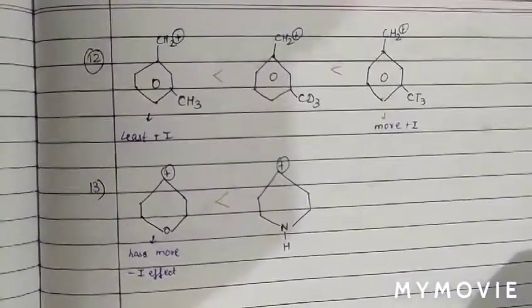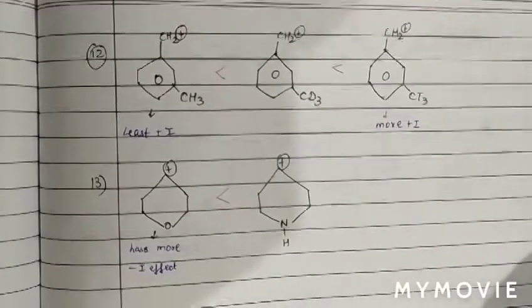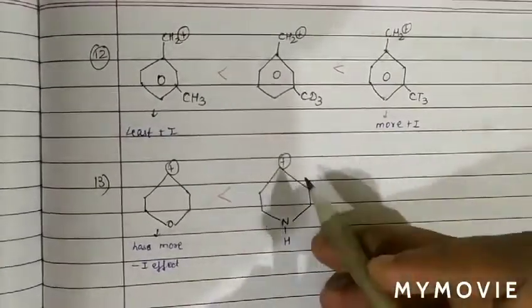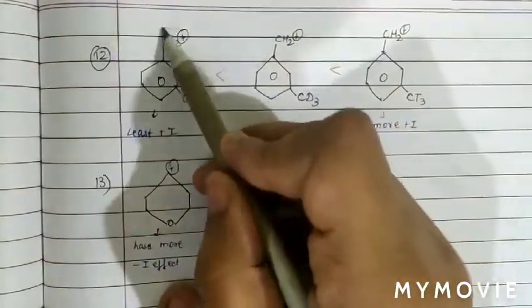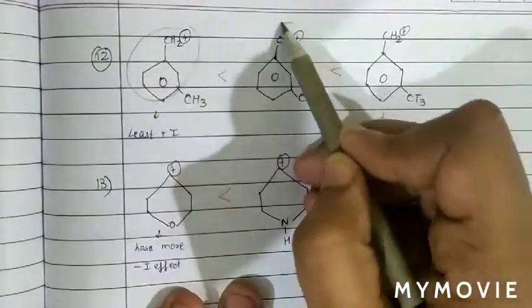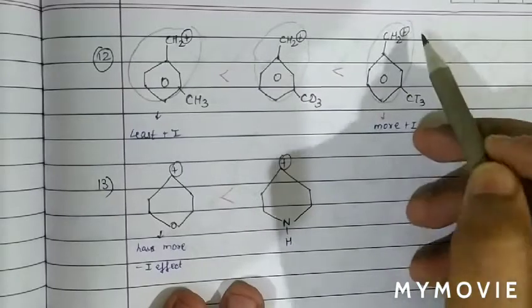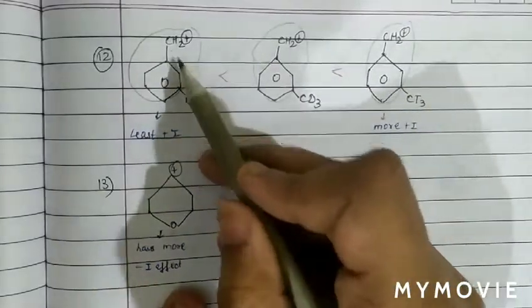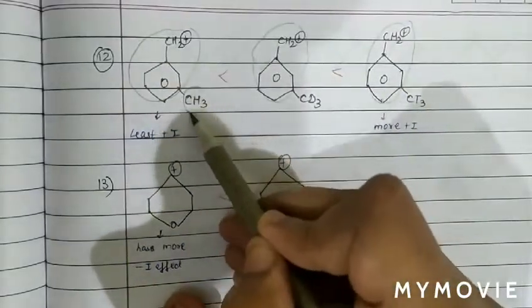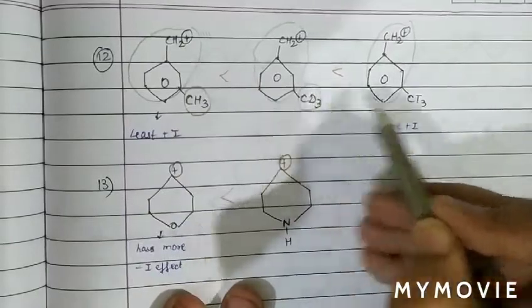Now see the next question. Again we have to compare the stability of carbocations on the basis of plus I and minus I. As we can see, this is a benzyl carbocation, this is again a benzyl carbocation, and this is again a benzyl carbocation. With respect to benzyl, at the meta position there are the CH3 group, CD3 and CT3.